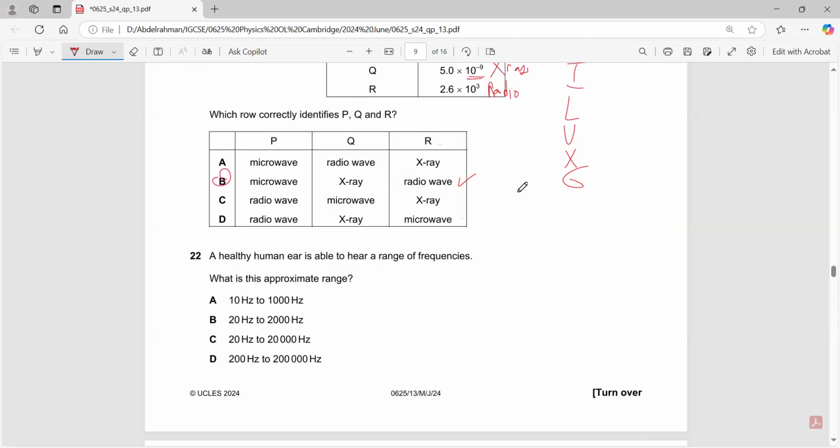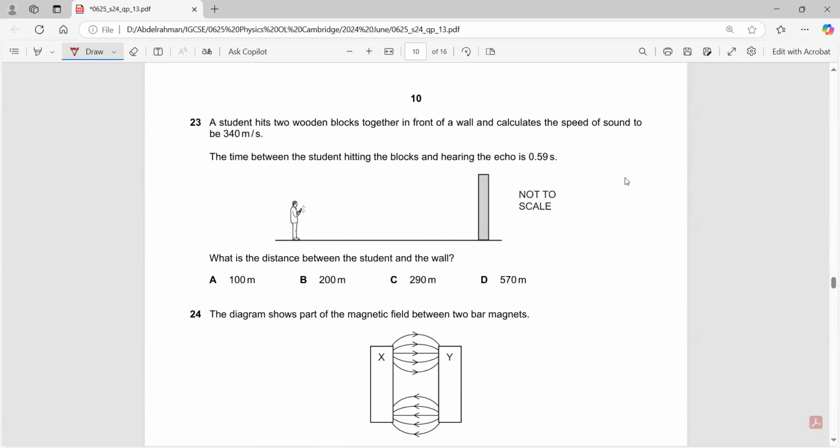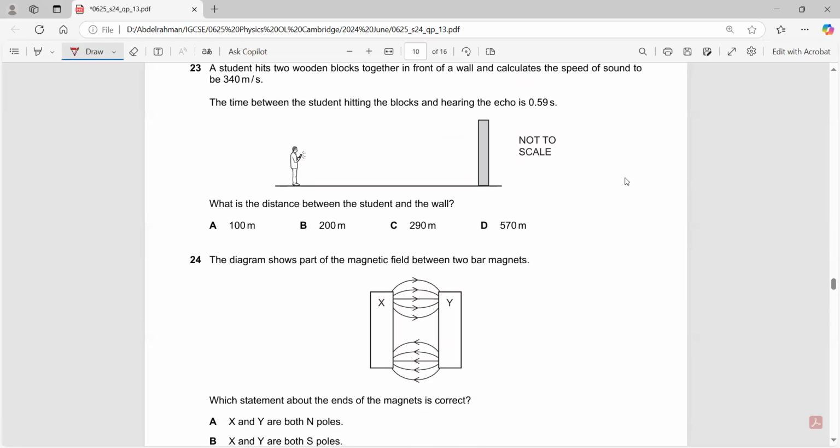A healthy human ear is able to hear a range of frequencies. What is this range? This range is from 20 to 20,000 hertz. A student hits two wooden blocks together and finds the speed to be 340 meters per second. The time between hitting the blocks and hearing the echo is 0.59 seconds. What is the distance between the student and the wall?